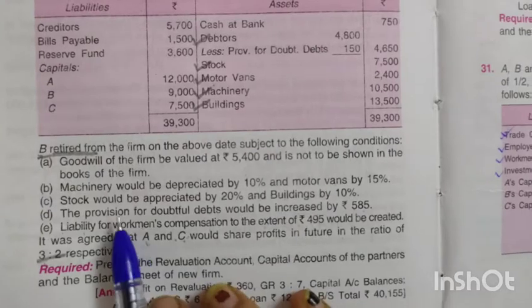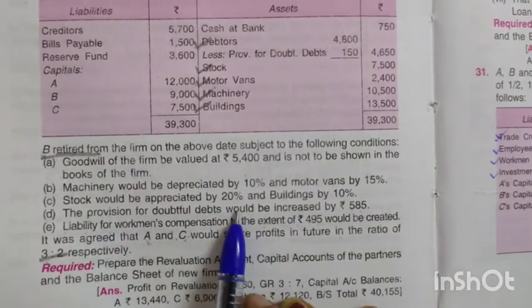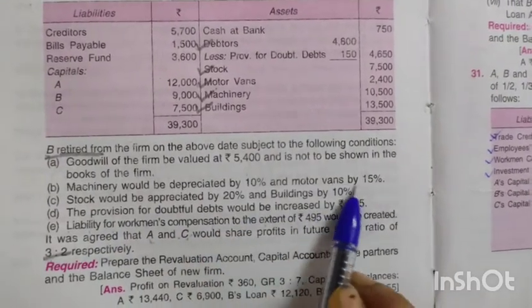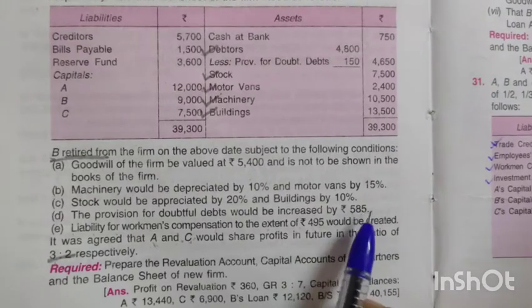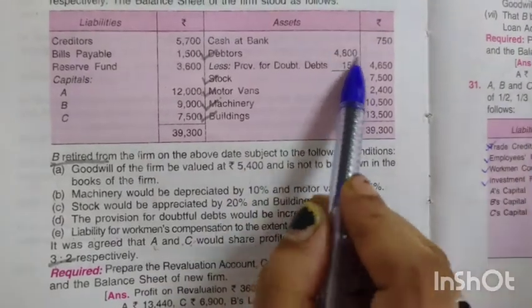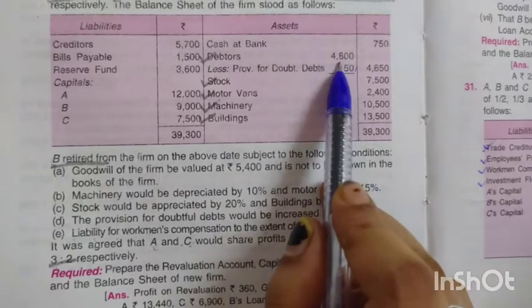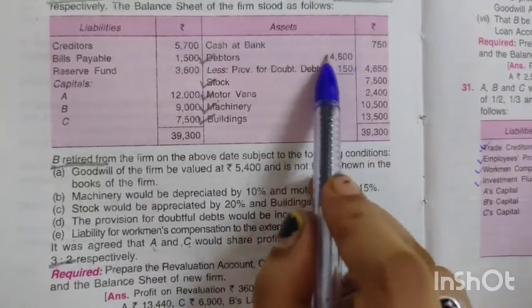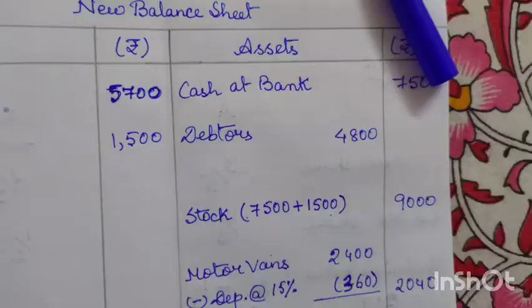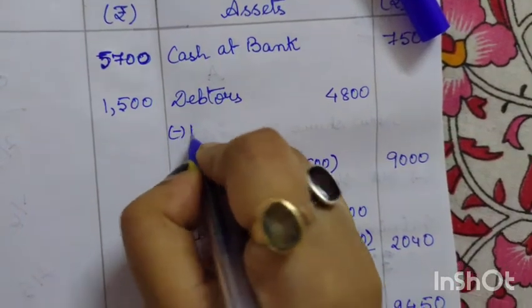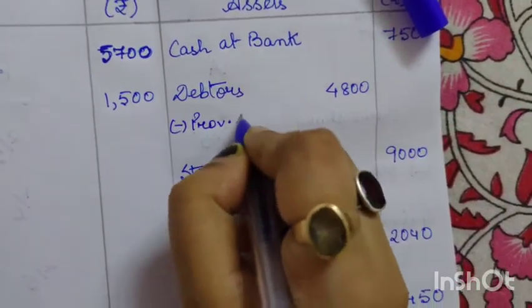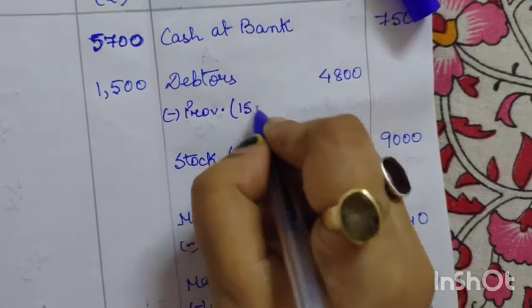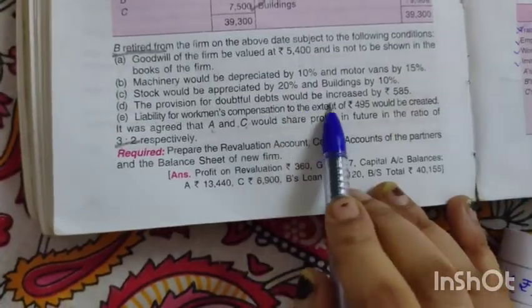Our next adjustment is provision for doubtful debts would be increased by 585. That means with the old provision we have to add this 585, and then we have to deduct it from the debtors. So here less provision, as we know the old provision was 150 plus, as you can see in the question, would be increased by.